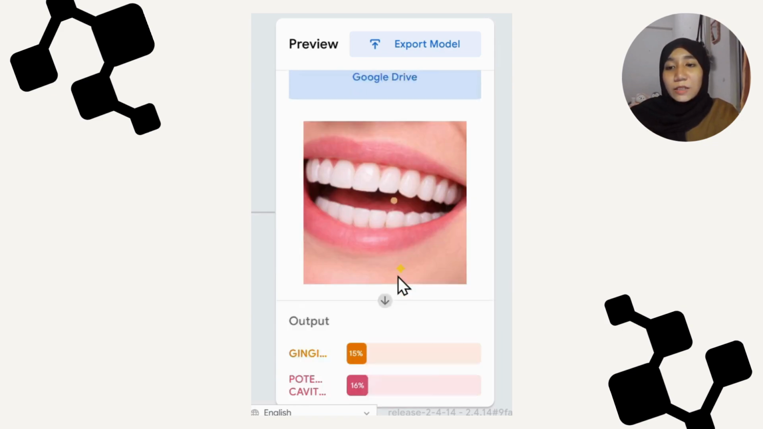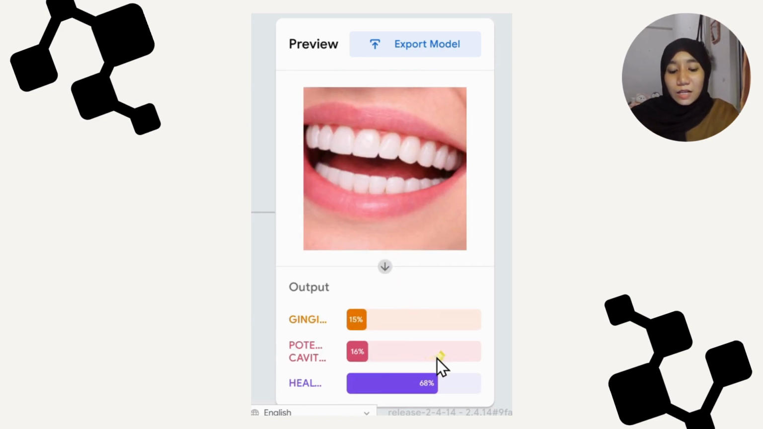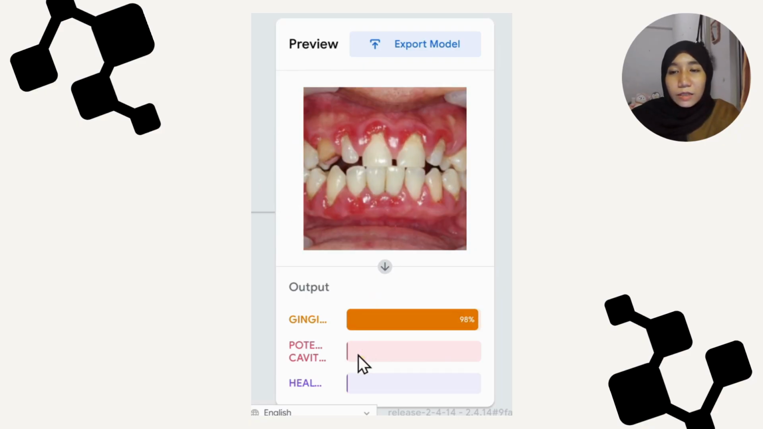For the first image, we can see the model classified the image as healthy because the teeth appear clean and show no obvious sign of disease. For the second image, the model classifies it as gingivitis because the image is associated with inflammatory redness on the gums.